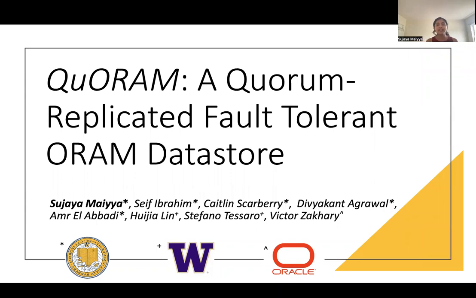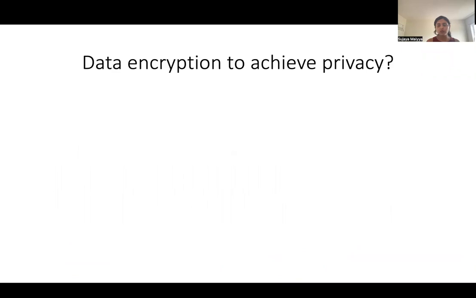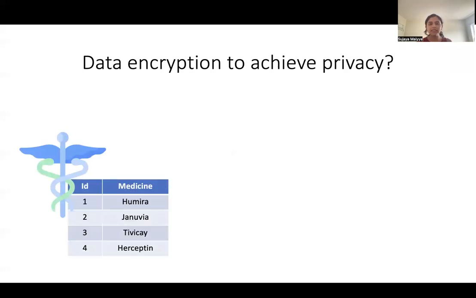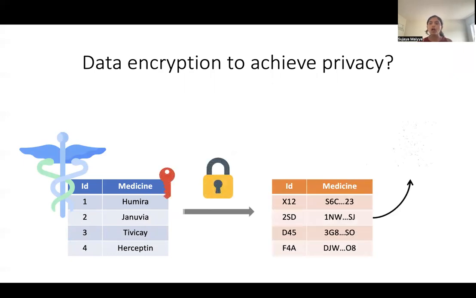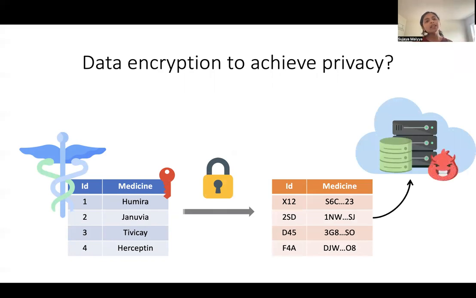Today, we all understand the importance of data privacy in our day-to-day interactions. When we think about data privacy, the first thing that we think of is data encryption, which is the first obvious solution. Here, I'm considering a toy example of a pharmaceutical company that produces 4 types of medicines. And this company encrypts this data and stores the encrypted data on third-party cloud providers that may not necessarily be trustworthy. Here, I'm specifically talking about honest but curious adversaries that are not going to actively manipulate the data, but will passively observe and try to learn some information about the system.